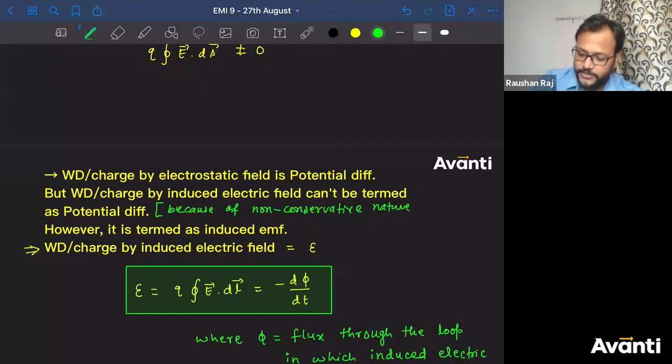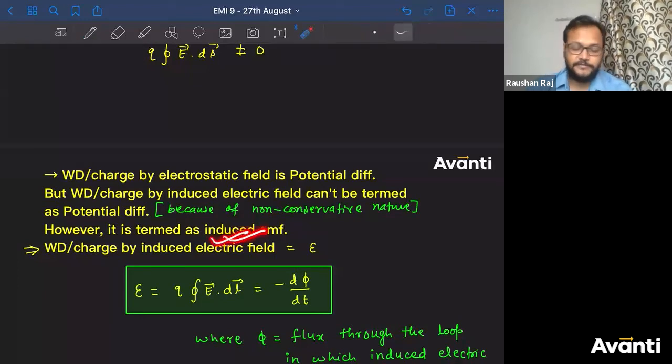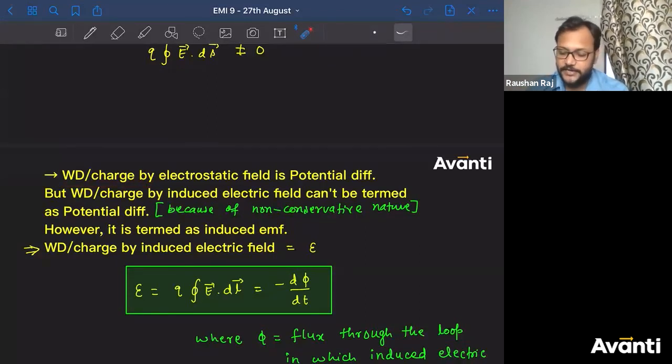Next point. So what should we call this then? We call this induced EMF. We don't call this potential difference, but we call work done per unit charge by induced electric field as induced EMF. Okay, children?